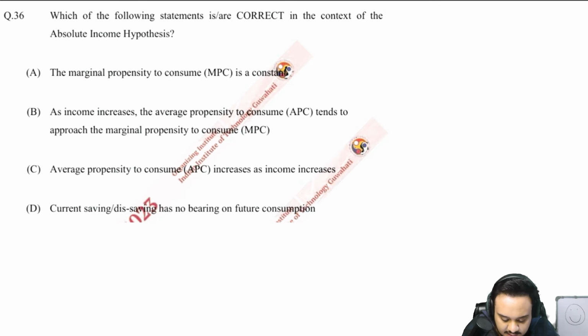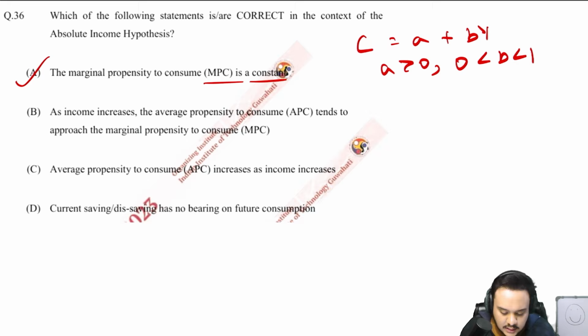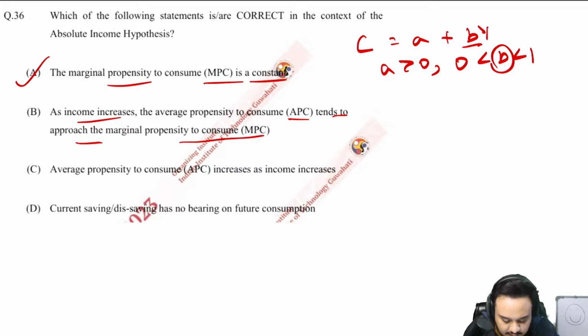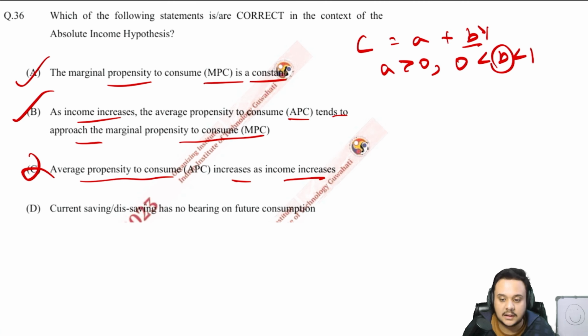The MPC is constant. Yes, it is. I'll just write down the equation. This is your equation. So this is a very important property. Obviously your B is going to be a constant value, and as income increases, APC tends to approach the MPC. Yes, APC increases as income increases. Absolutely wrong. You can just use logic to understand that as well: when your income is increasing, your average propensity to consume is going to be falling.